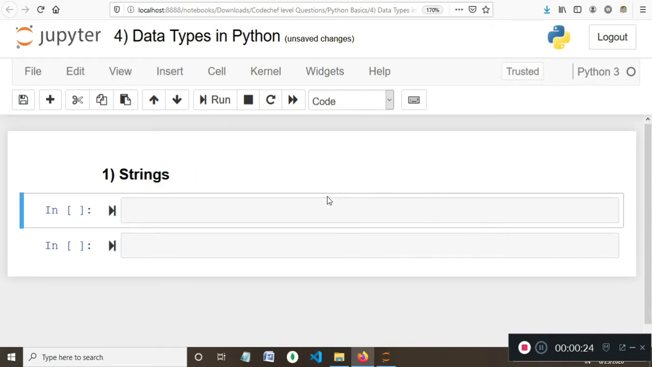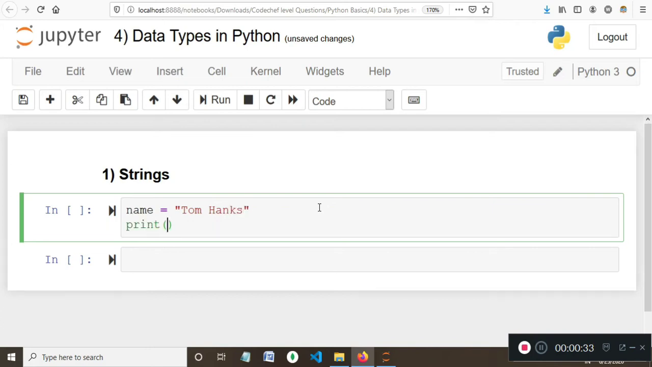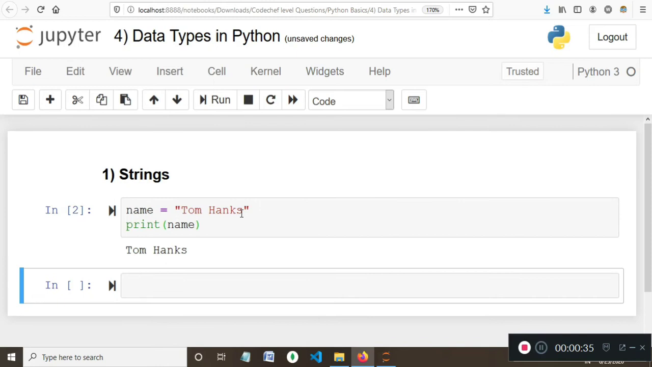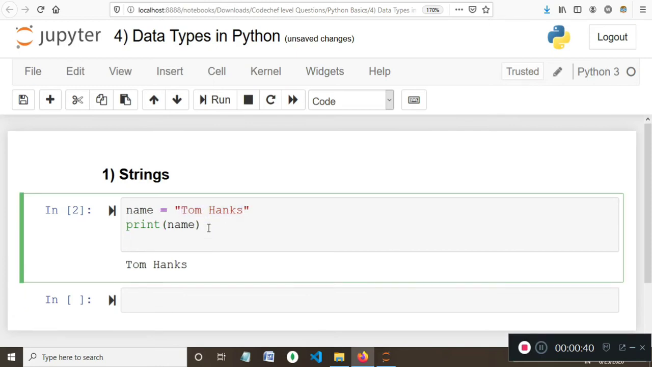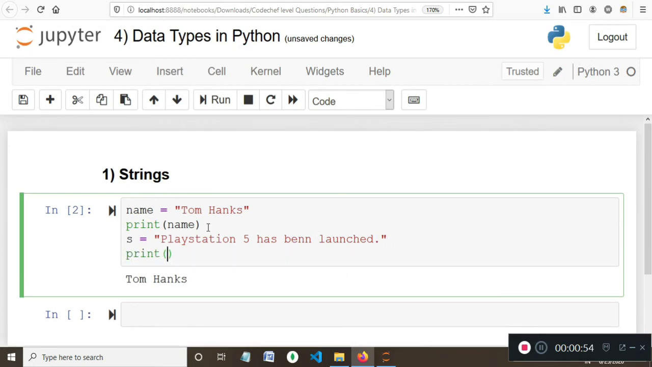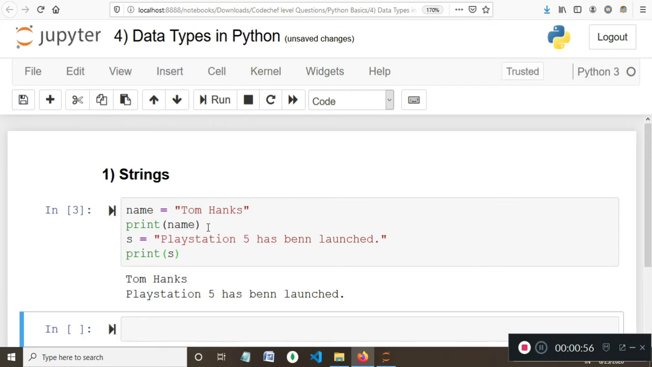The first one I'll take is a string. Say, for example, the variable named name holds the value Tom Hanks, and if I simply print this value, I'll get the value stored in the variable name. Now the thing with strings is, say I take another variable s, and that's good news for everyone, PlayStation 5 has been launched, and if I simply print this variable s, I'll get the value.